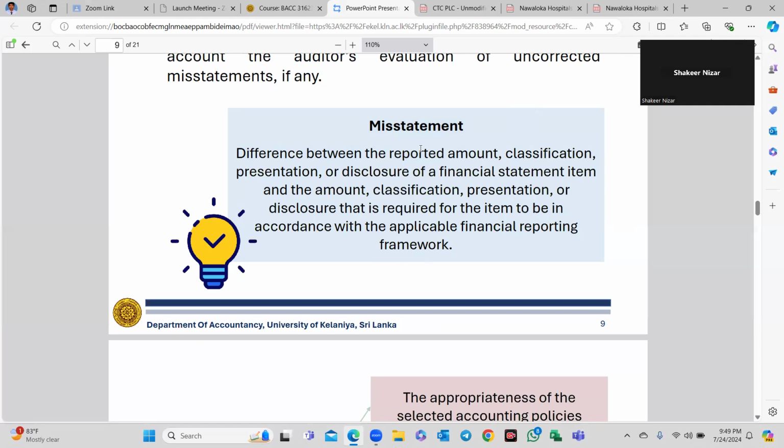It means, for example, that the amount which should be reported is 5 lakhs, but what we have recorded is 6 lakhs. The misstatement is the difference between what should be recorded and what we actually recorded. The difference between what should be recorded and what is recorded in the financial statements is simply called a misstatement.